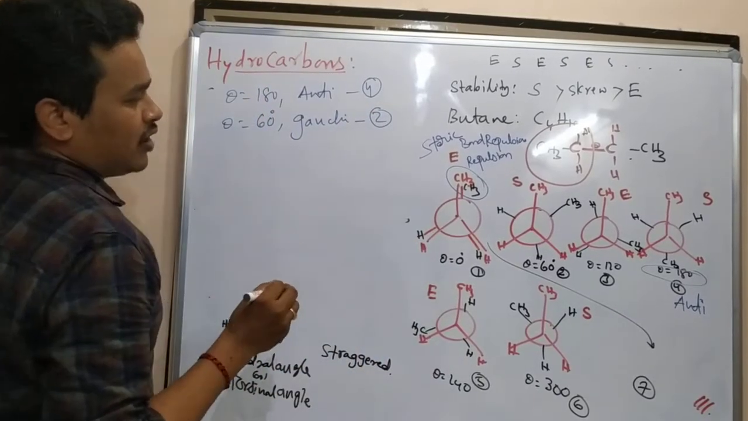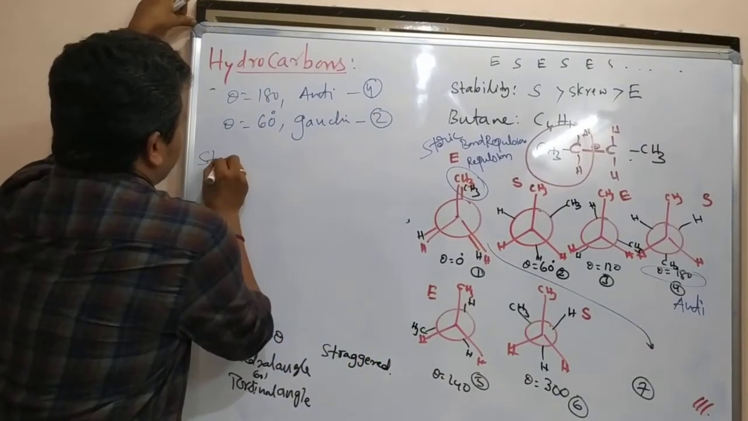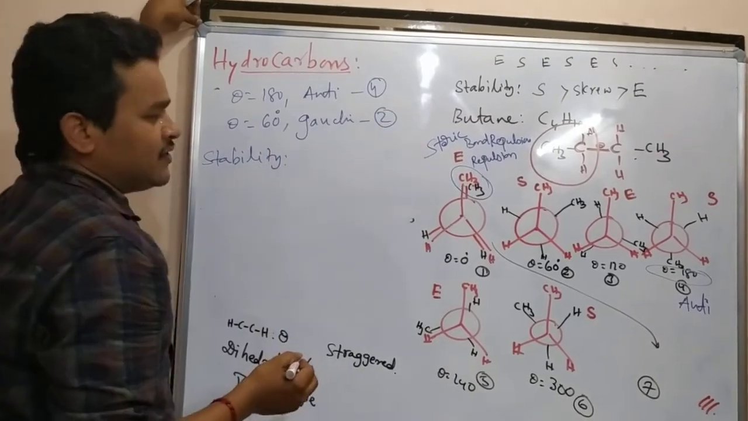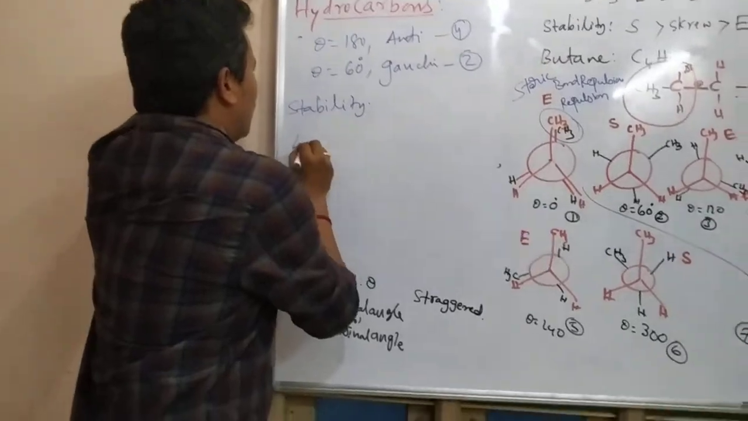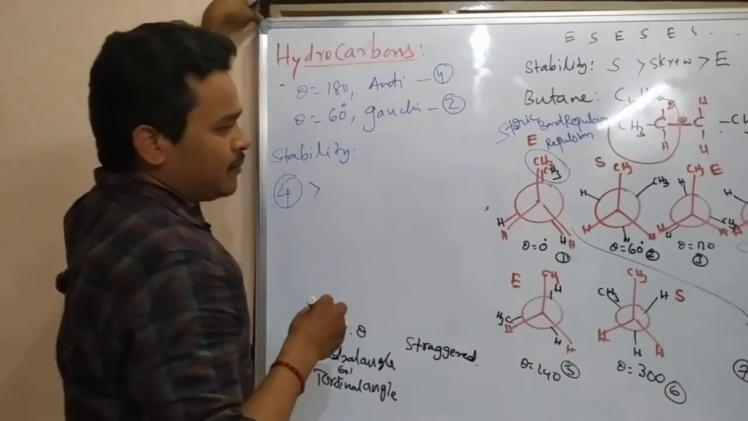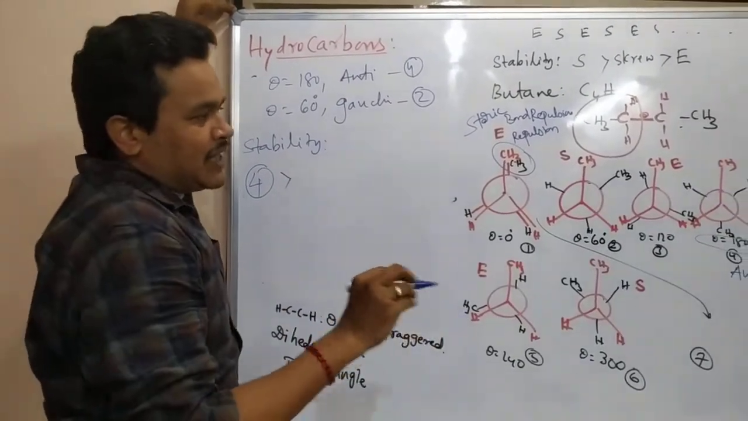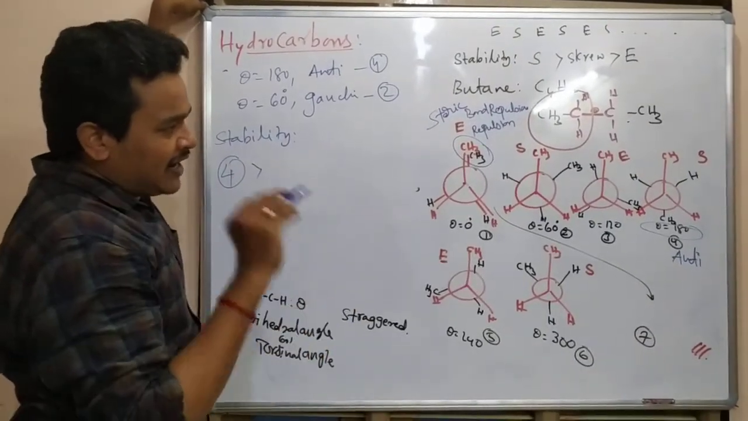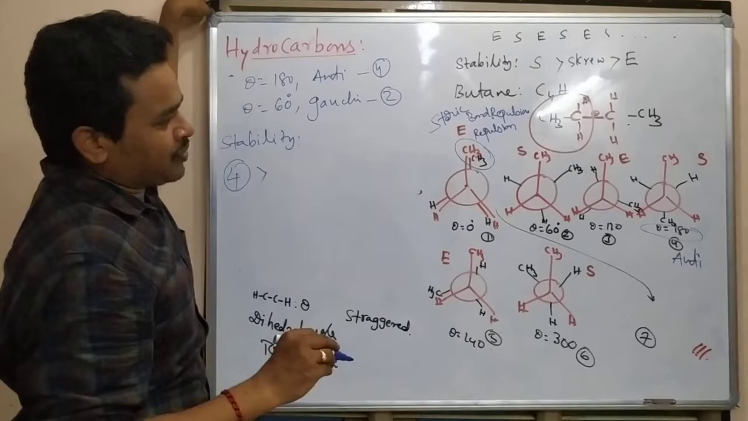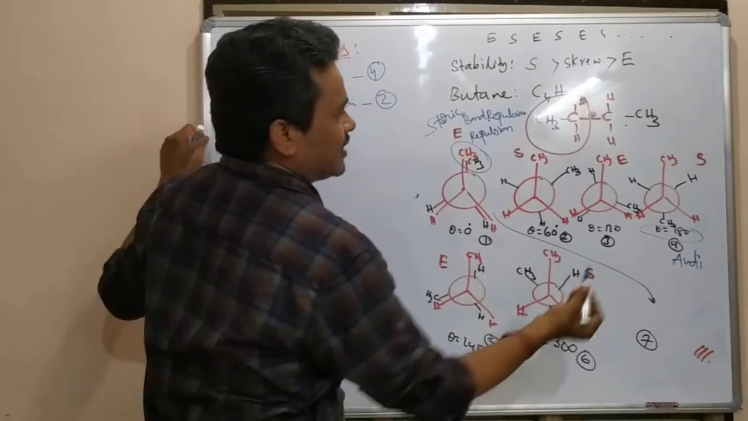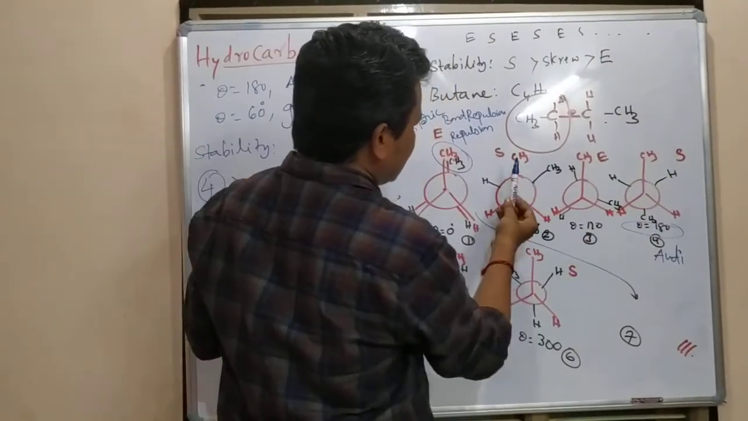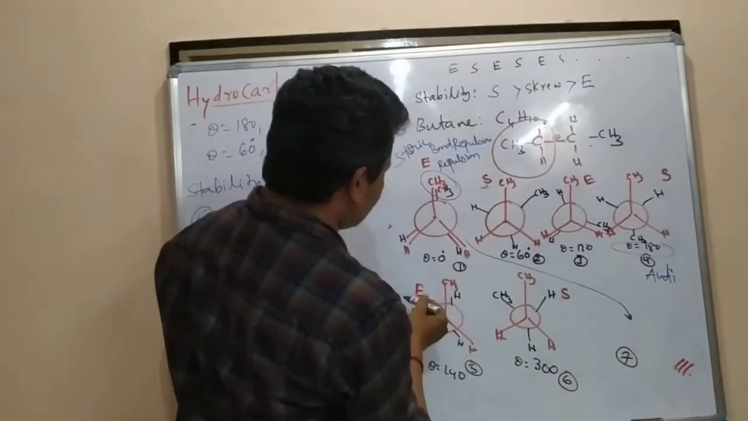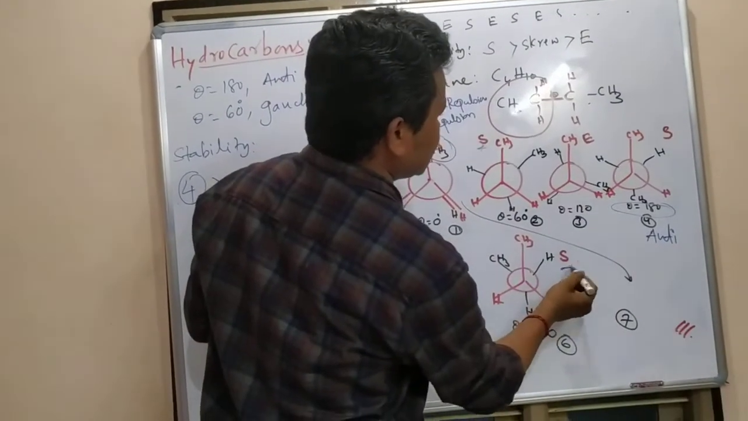Okay, leave it out. We are going to talk about the stability here. For the stability order, which is more stable? The antiform. 4 is more stable because it is fully staggered. The methyl groups maintain the maximum possible distance. After that, which are the staggered ones? These are the staggered ones.